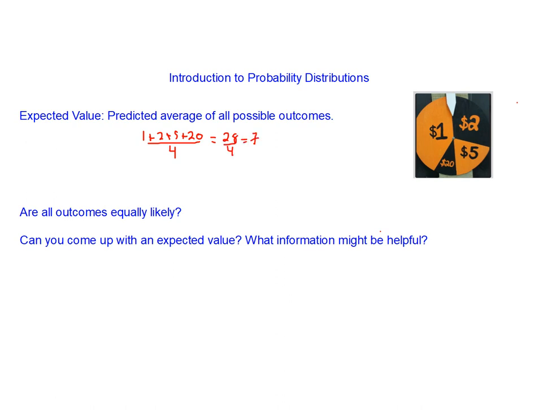But in this case, not all of the outcomes are equally likely. It looks like you were going to have a larger chance of winning $1 than you are of winning $20. So because all of the outcomes aren't equally likely, this probably isn't going to be the way to find the predicted average. So can you think of a way that you might be able to come up with an expected value for this game? What information might be helpful here to know about this spinner game?